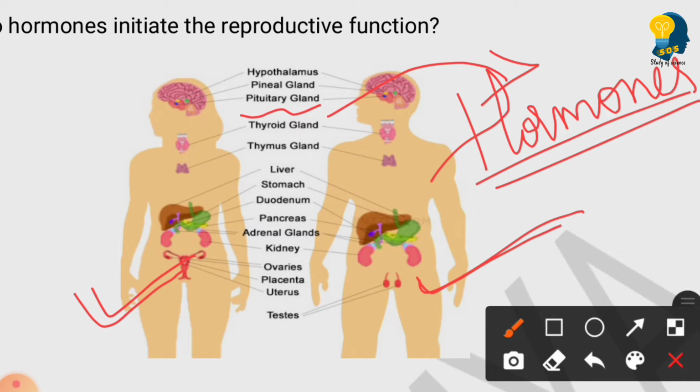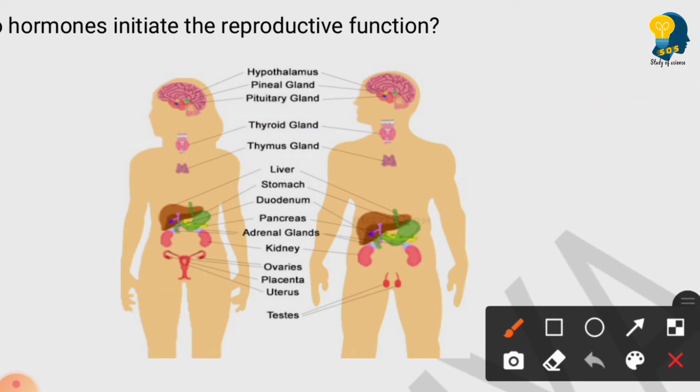So what are hormones? They are the chemical messengers. So what do these chemical messengers do? They transfer messages from one part of the body to another. The pituitary gland secretes the hormone, and these hormones transfer from one part of the body to another part of the body. Hence it is called the chemical messengers. Clear?